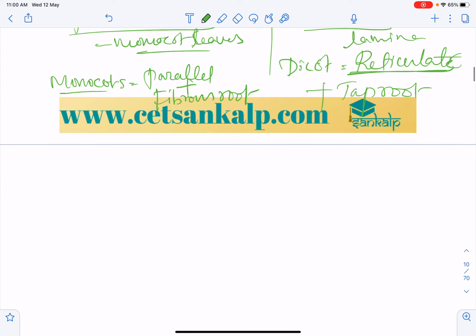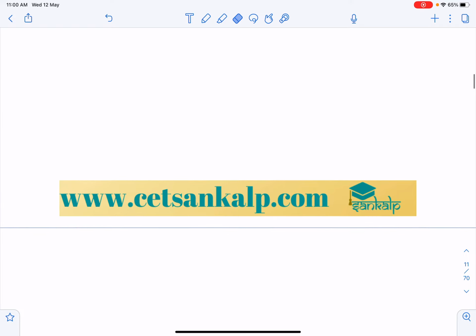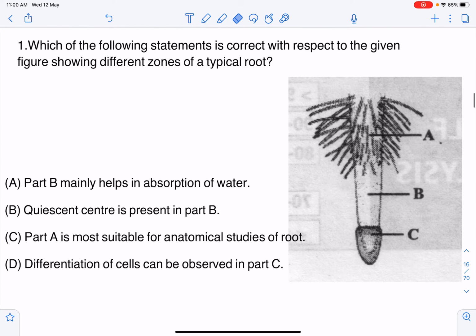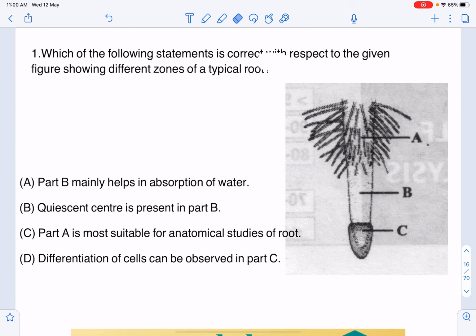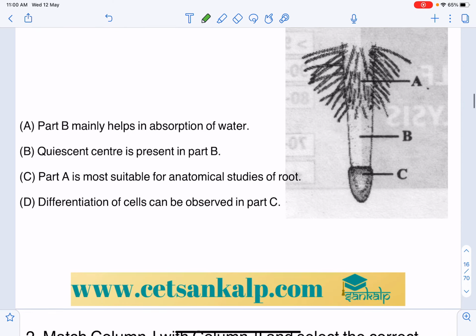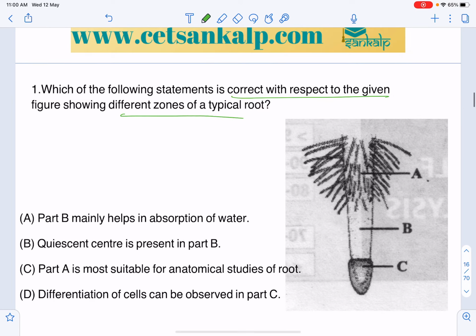So we'll take some questions related to this, and later we can solve the remaining. Which of the following statements is correct with respect to the given figure showing different zones of a typical root? I've already mentioned that. So this is the root cap.